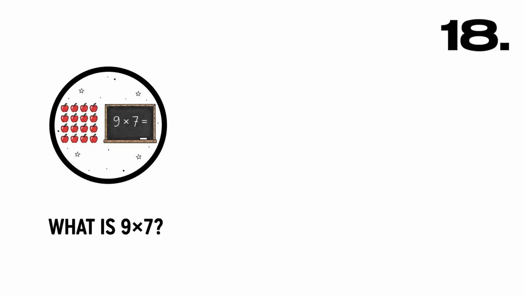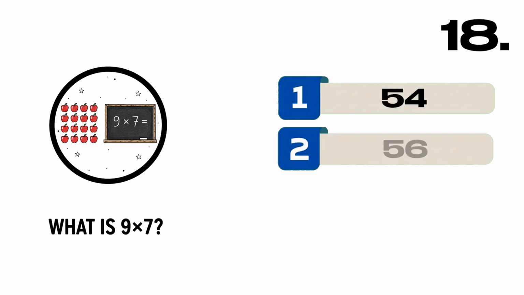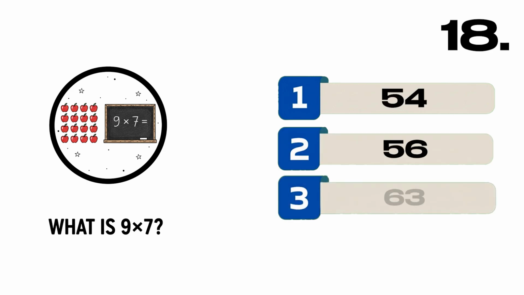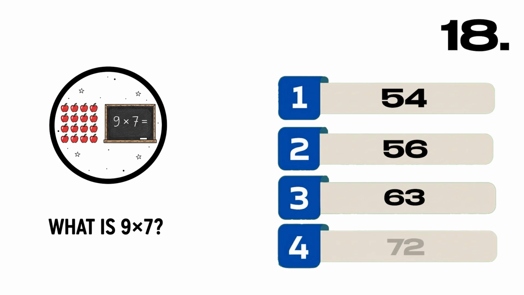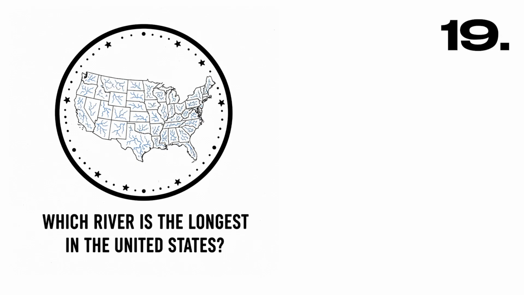What is 9 times 7? A. 54, B. 56, C. 63, D. 72. Correct answer, C. 63.